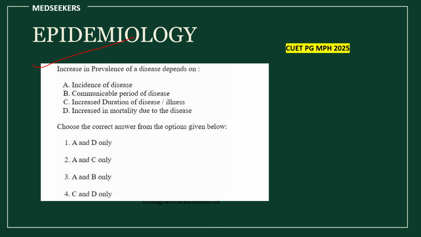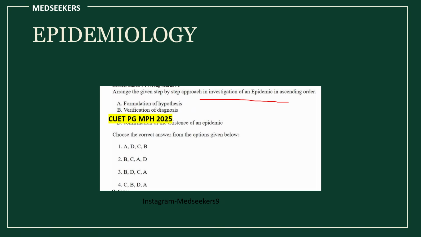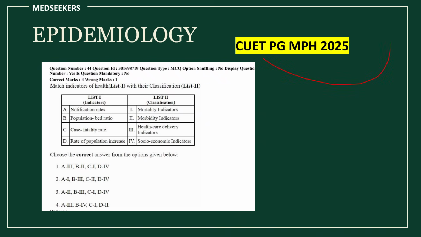In epidemiology, certain topics are really very important. You have to study what is prevalence, what is incidence, what is case fatality rate, what is relative risk, what is attributable risk, what is proportional mortality rate. All these are really very important concepts in public health. And next they have given steps of investigation of an epidemic. This is a really very important topic. You have to study all the steps of investigation of an epidemic. And this is from 2025.